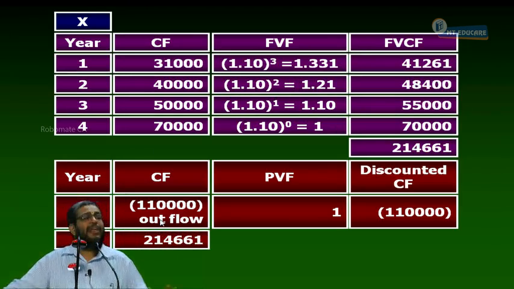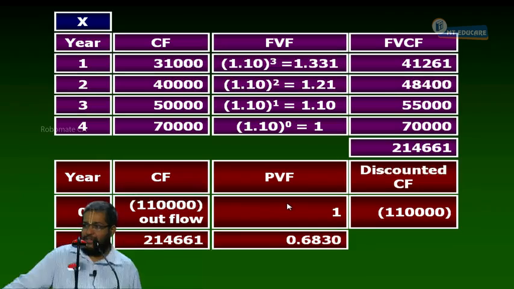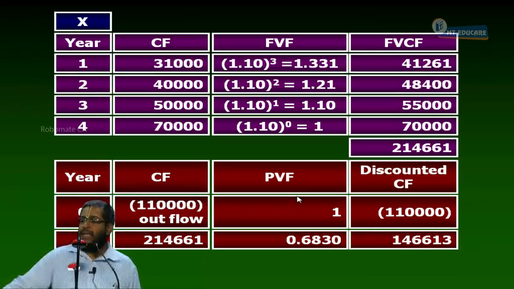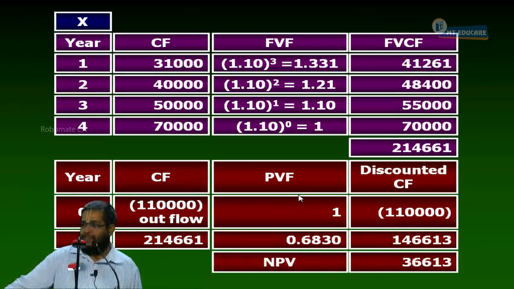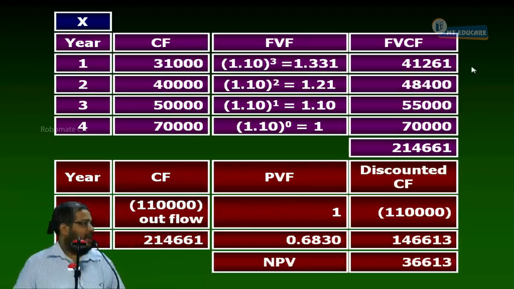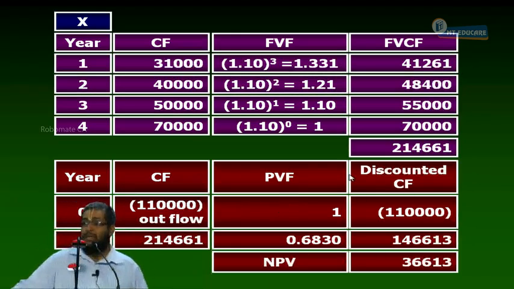2,14,661. It is like an FD for me. And what is my cost of capital? 10%. For 4 years at 10%, the factor is 0.6330. The discounted cash flow is 1,46,613. Now, if I calculate NPV, the NPV is 36,613. Right or not? Is it the same number you had in the notebook or not?